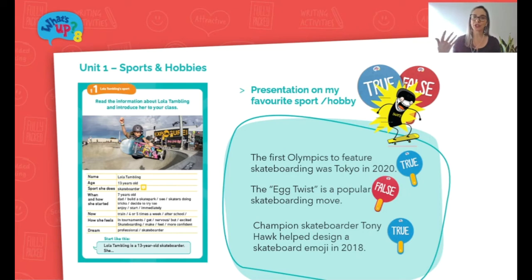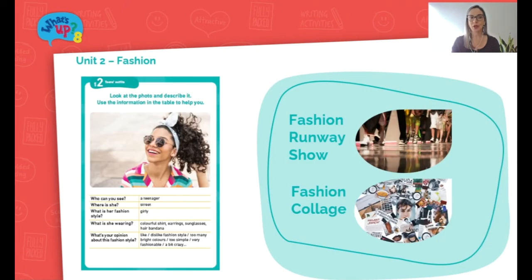So we're going to try and use the paddles as much as possible throughout the activities, not only for the purpose that's described in the teacher's file. Moving along, Unit 2 explores fashion. On this card, they would have to describe a fashion style or clothes, for instance, based on what is written at the bottom of the card. From here, my suggestion would be: why not have a fashion show?